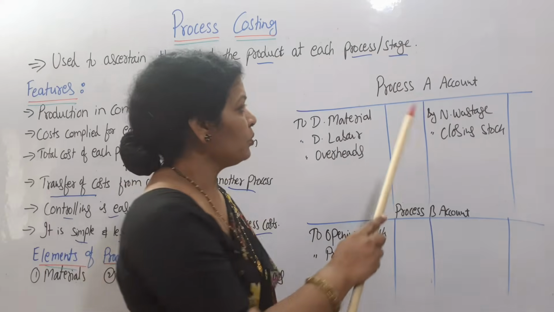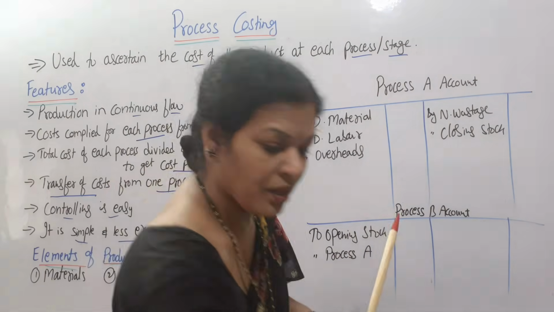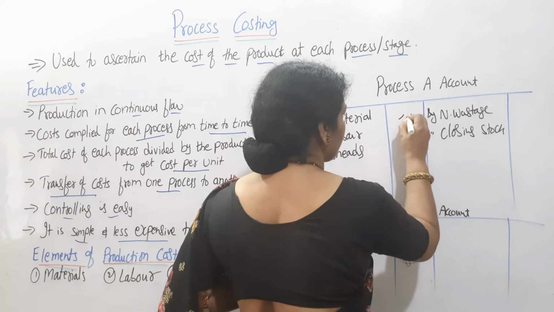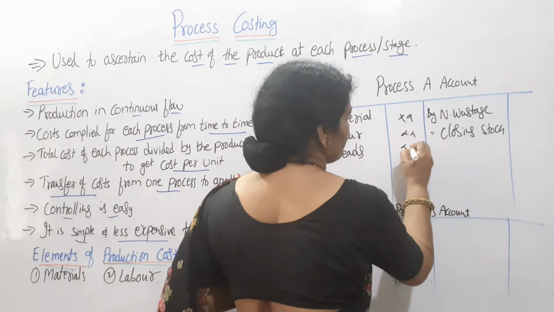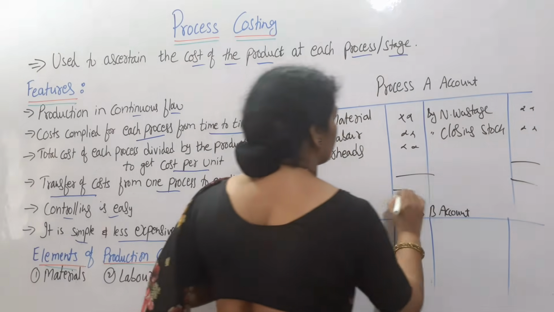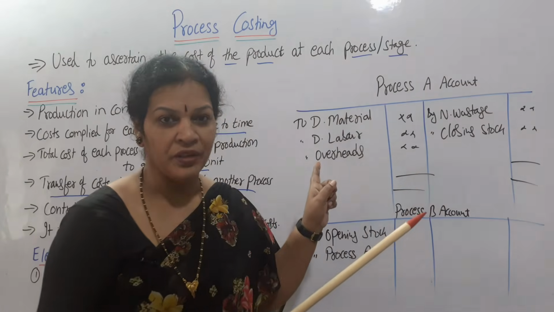So, whatever amounts are there in this process A account, that will be written here. Only these are the amounts related to process A.